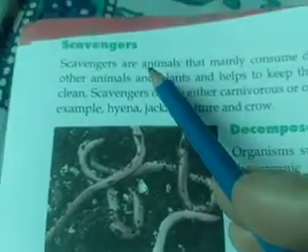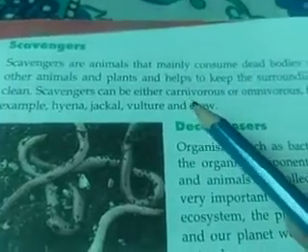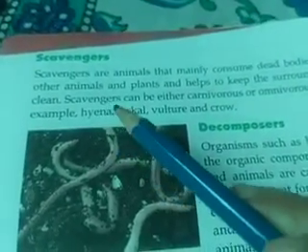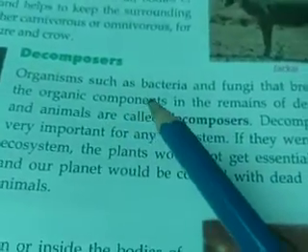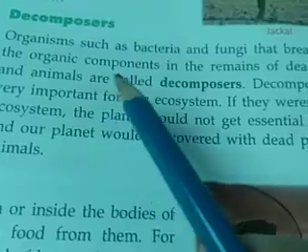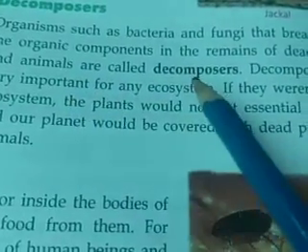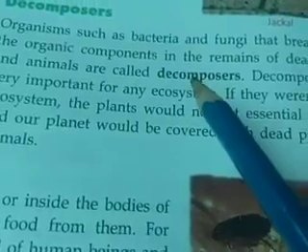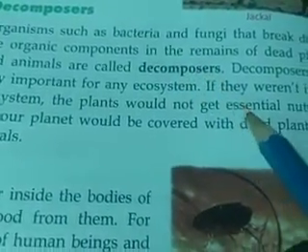Next is scavengers. Scavengers are animals that mainly consume dead bodies of other plants and animals. Example: hyena, jackal, vulture and crow. Decomposers means organisms such as bacteria and fungi that break down the organic compounds in the remains of dead plants and animals are called decomposers. So decomposers are the microorganisms which we cannot see with our naked eyes.